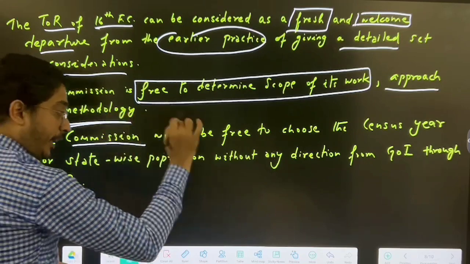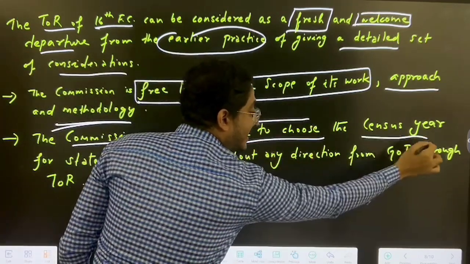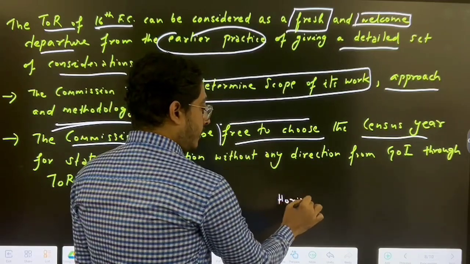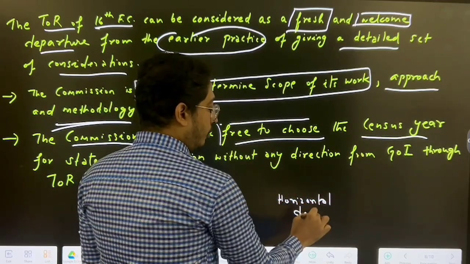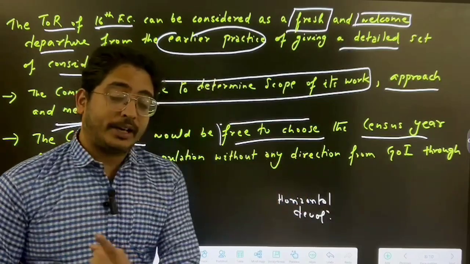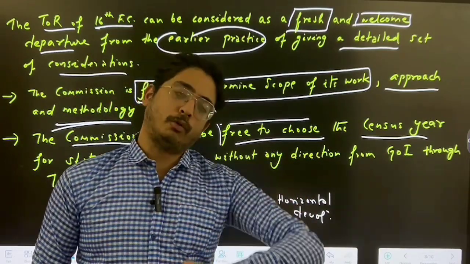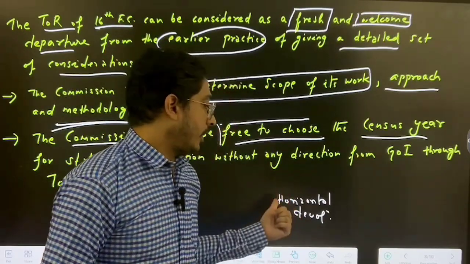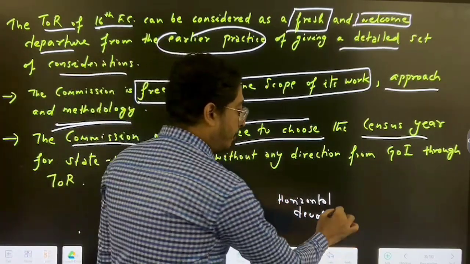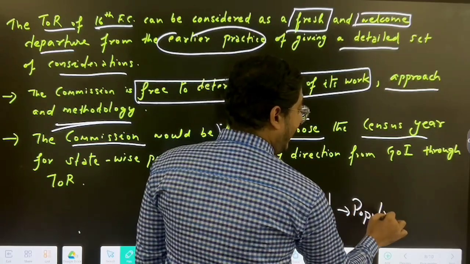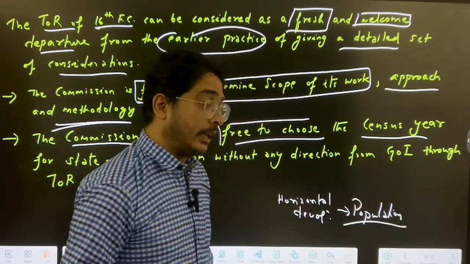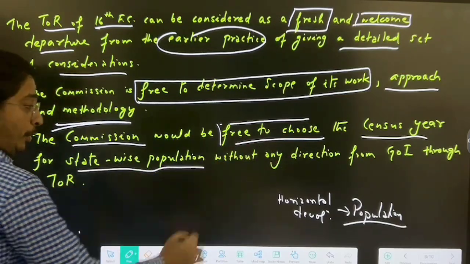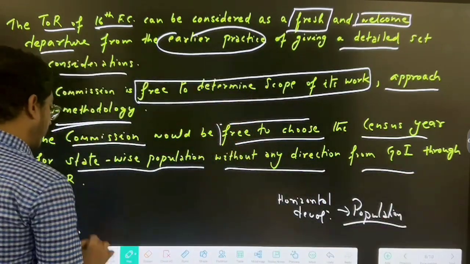The commission would be free to choose the census year. I clearly told you, horizontal devolution means how that money will be distributed among the states. If 41% is going to all the states, how much will each state take? It all depends on some parameters. That is called horizontal devolution, and one of the important parameters is population. So which census should be taken? The government is not dictating. It's up to them. They will be free to choose the census year for state-wise population without any direction from the Government of India through the TOR.